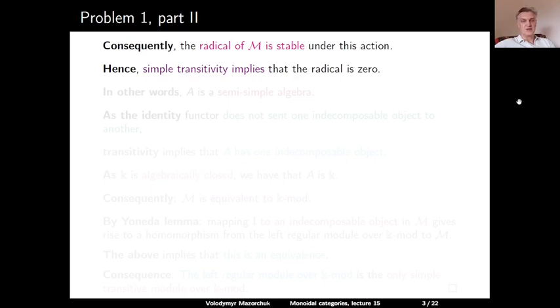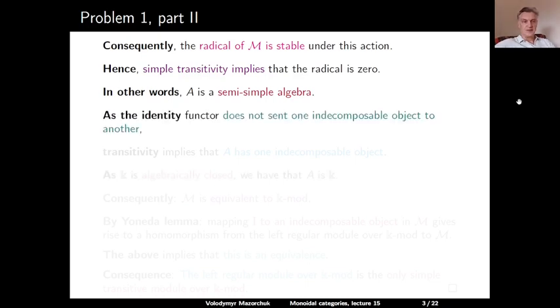In particular, since we assume that M was simple transitive, so there are no proper invariant ideals, this means that the radical must be zero, because the radical is preserved by the action, so the radical is indeed a proper ideal stable under the action. So by simple transitivity, this must be zero. And when the radical of the category of projective modules is zero, this means exactly that our algebra A is semi-simple.